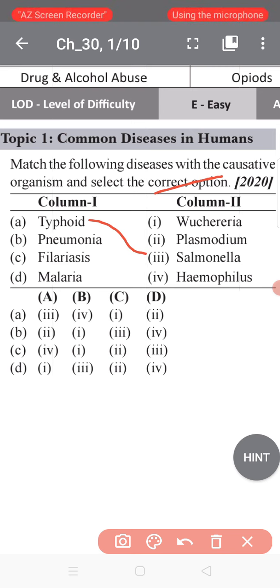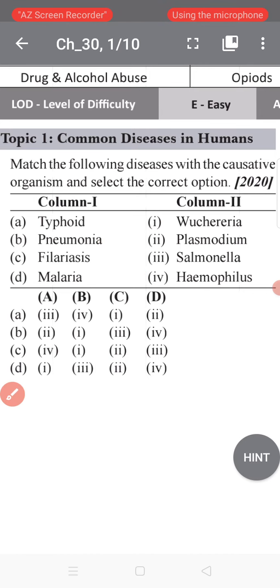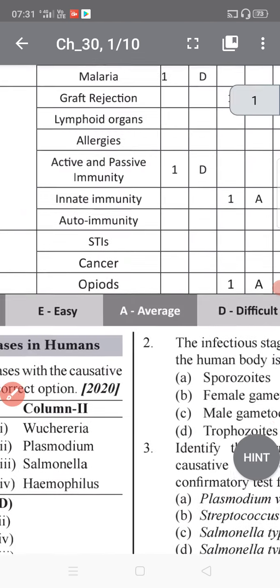Very easy. And you also know pneumonia is caused by Haemophilus, and filariasis is Wuchereria bancrofti, given in your NCERT. Okay, and malaria is due to Plasmodium. So this is option A. Okay, now let's go to question number 2.